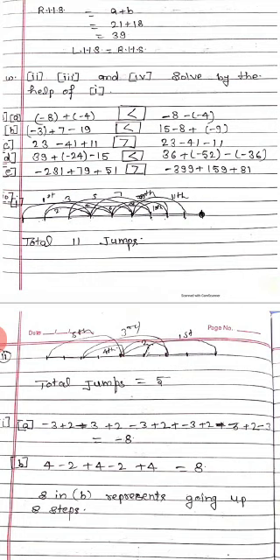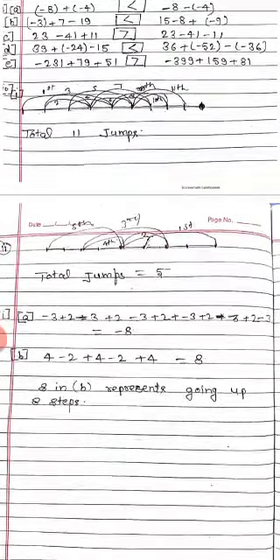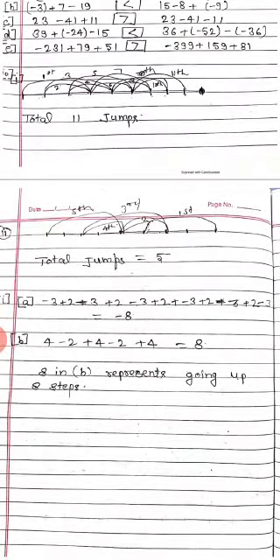Then when we see this we get a total of 11 jumps. In total 11 jumps he goes to the water level. Question number 2, after drinking water he wants to go back. For this he jumps 4 steps up and then jumps back 2 steps down in every move. In how many jumps will he reach back to the top step? See the diagram and we get total jumps 5.